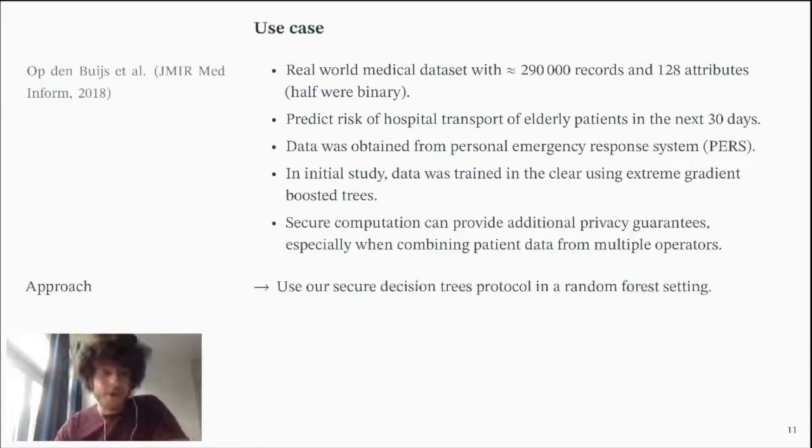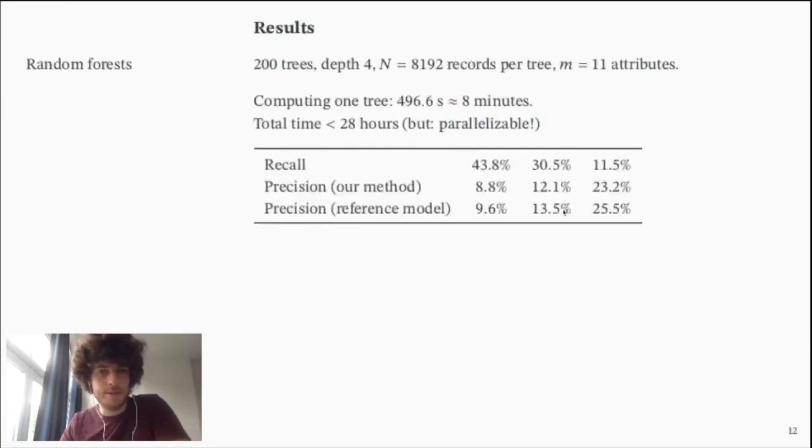We validated our approach against this data set. We used our decision trees protocol in a random forest setting because we couldn't handle 290,000 records. Instead we used 2 to the 13, about 8,000 records. We used 200 trees, depth 4, a fairly limited number of trees, which is actually good for random forest since you don't want the depth to be too large, and 11 attributes.